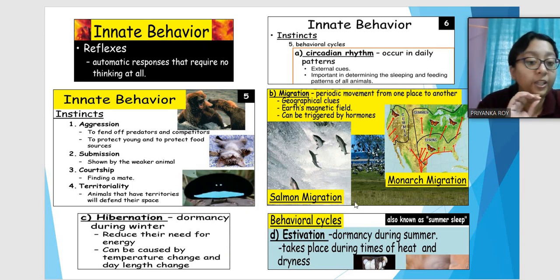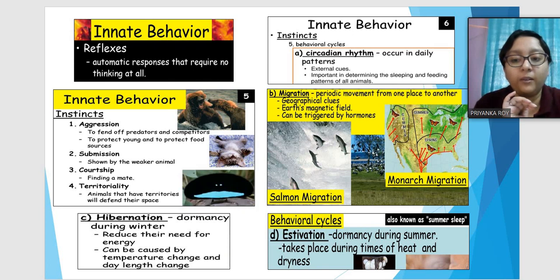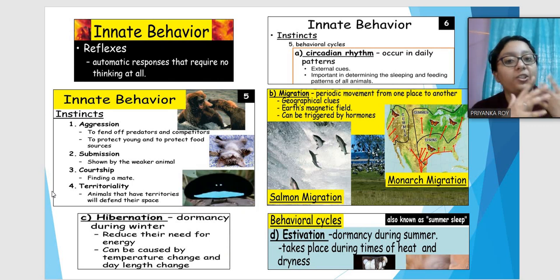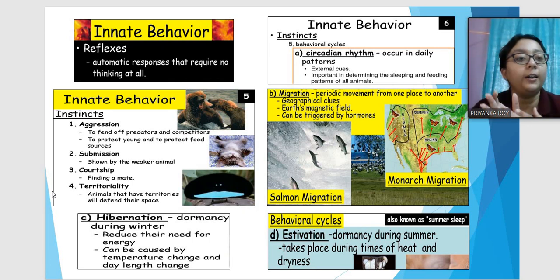Next is hibernation and estivation. Hibernation is sleeping during winter, and estivation is sleeping during summer. Nobody has to tell them that, they do not have to learn that, it comes to them naturally. So, like I was saying, these are all innate behaviors and they come to the animal naturally. There is nothing learned or acquired in them.